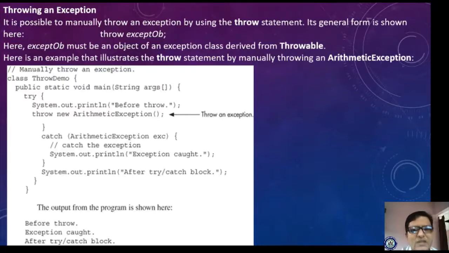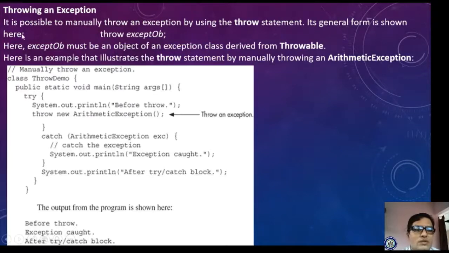For understanding this, you have to give more attention. It is possible to manually throw an exception by using the throw statement. Here manually means we have to create our own exception, define our own exception, and catch it. If you want to catch your own exceptions, how is it possible? By using the keyword throw statement. Let us see the general form.